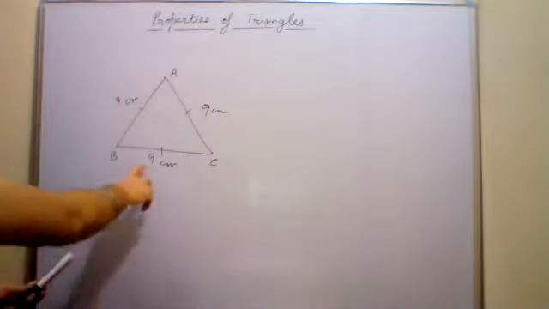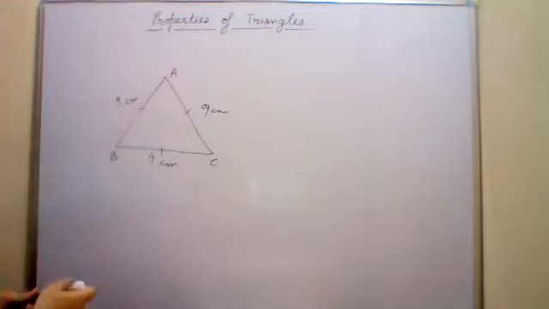Which type of triangle is this? Name the triangle again. Equilateral. Everyone, I want an answer from everyone. Which type of triangle is this? Equilateral triangle.